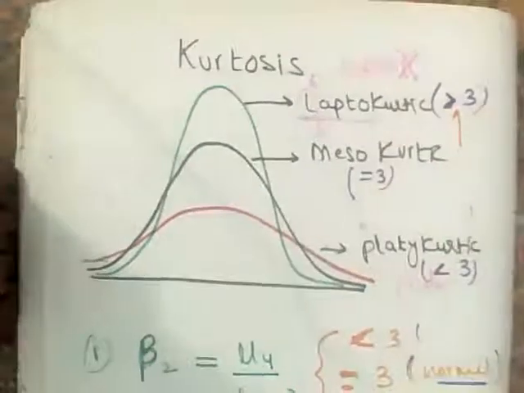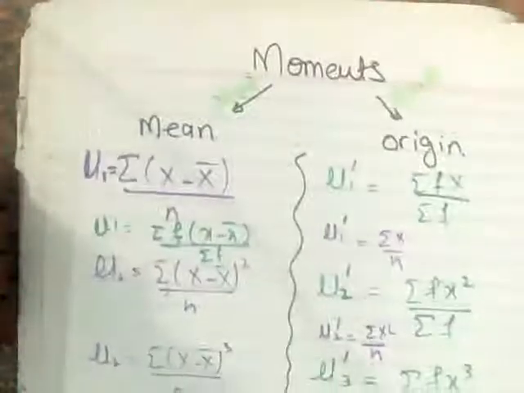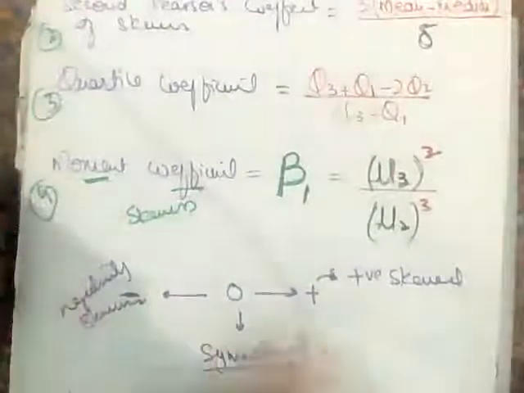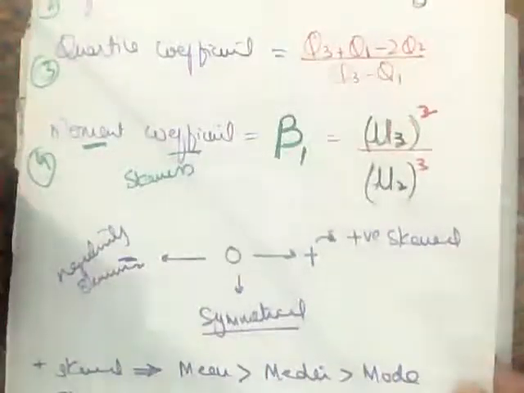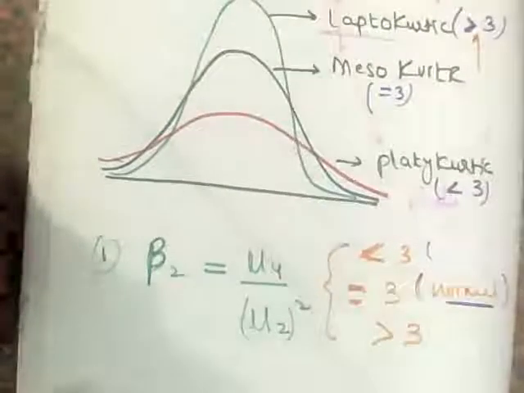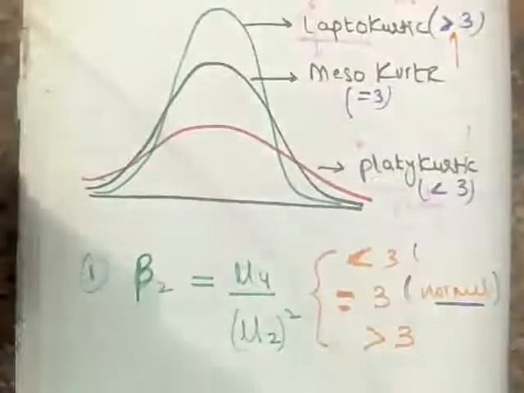So that is all about the four movements, and then the formula for the correlation. Then this is about the skewness and the four formulas for skewness. And lastly, the skewness answer will be 0, positive or negative, right? And the kurtosis answer will be 3, greater than 3 or less than 3. Leptokurtic, mesokurtic, platykurtic.